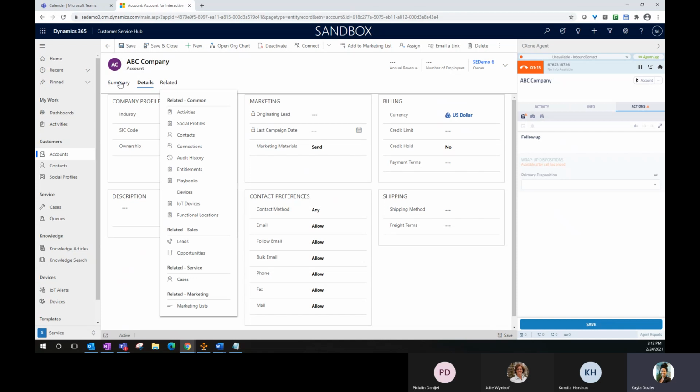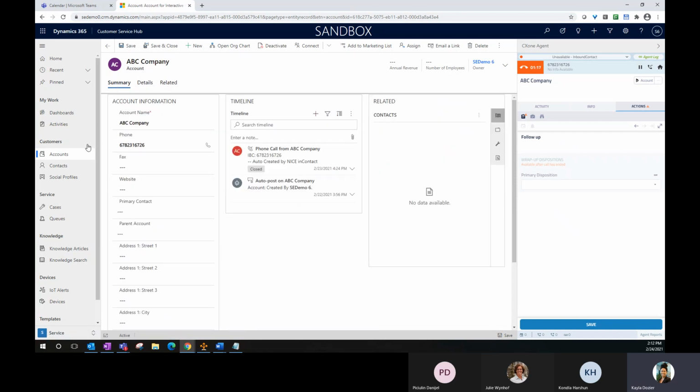So I can look at that profile. If there are any cases or histories that are tied to this specific account, I'd be able to look that information up here as well. So this is how it would look from a very high level here with the dynamics. From the dynamics experience here and what it looks like from the agent experience here, that embedded agent.